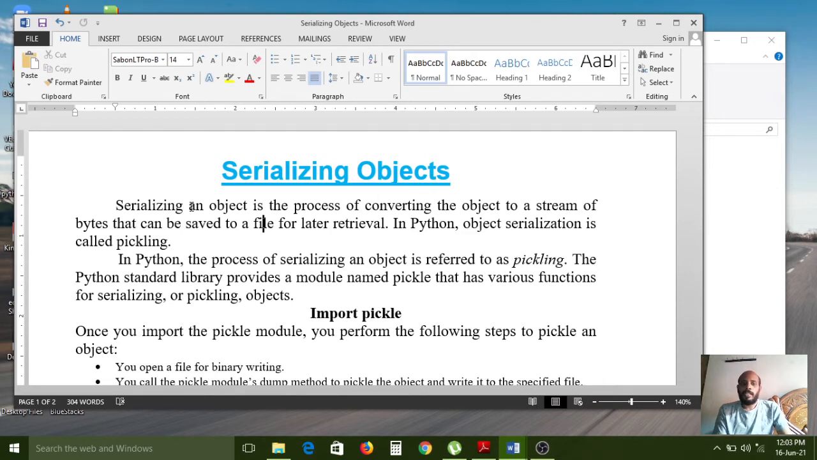Object serialization is also called pickling. If you want to convert an object to a stream of bytes, that is called serializing an object. This entire process is called serialization, and also pickling. Another name we have is pickling.